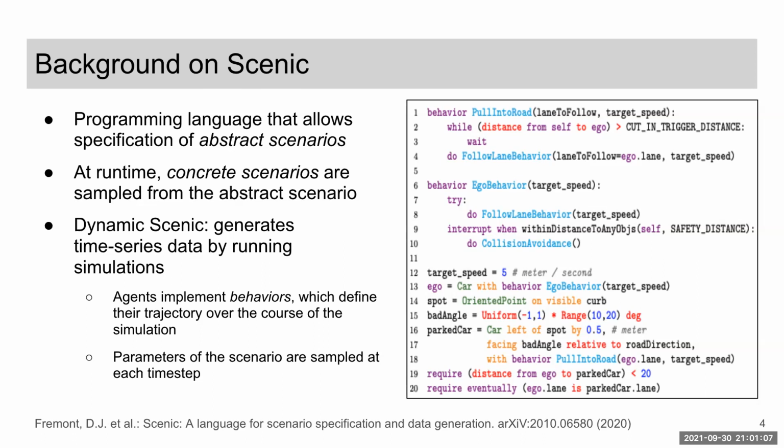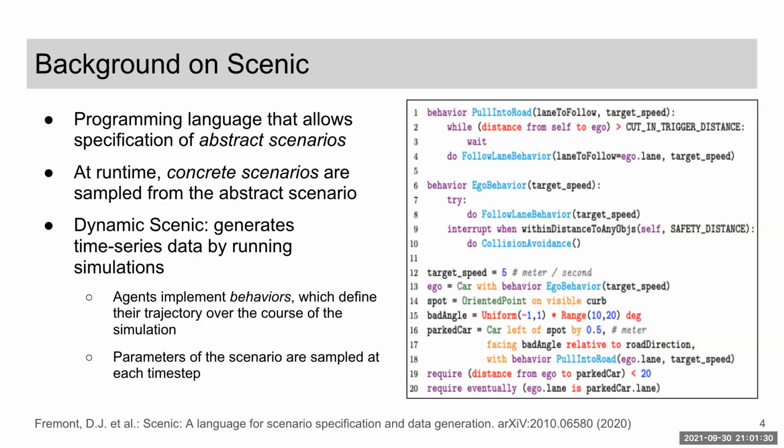In this example, a Scenic program is shown that models a badly parked car on a side of the road, abruptly pulling into a lane where the ego vehicle is driving. In lines 12 through 22, we model a distribution over the initial states of the ego and the badly parked vehicle. For instance, in line 15, a distribution is assigned to the bad angle with which the car is parked.